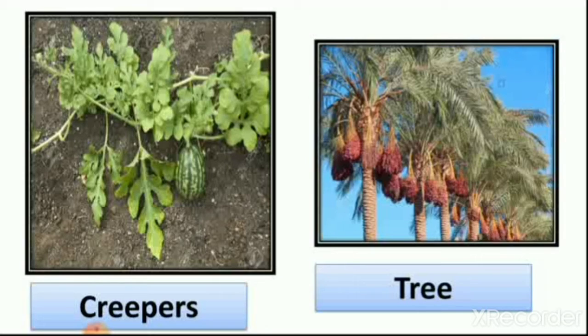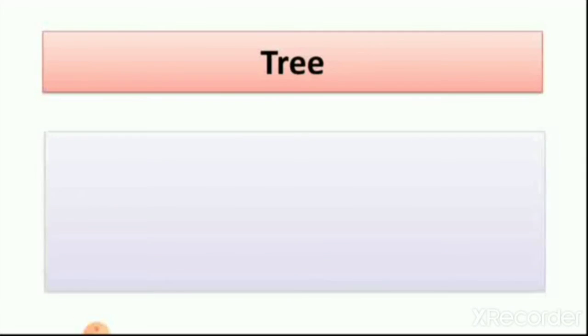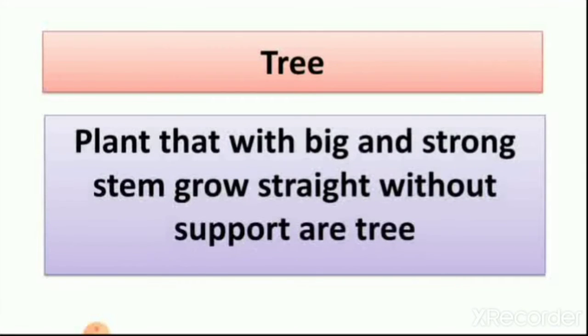That's why we divide all plants into different types. Here you can see the example of creepers and tree that show us the difference between their stems. Now, what is a tree? A plant with a big and strong stem that grows straight without support is a tree.